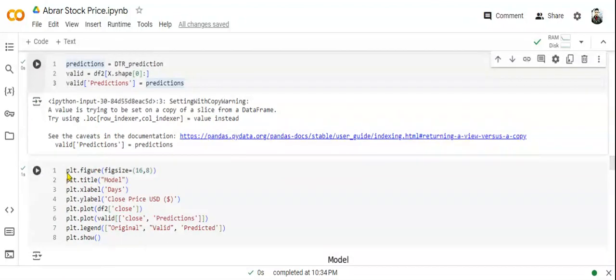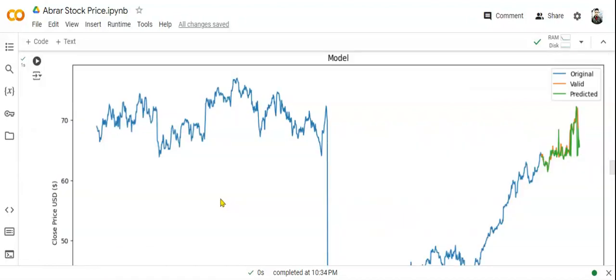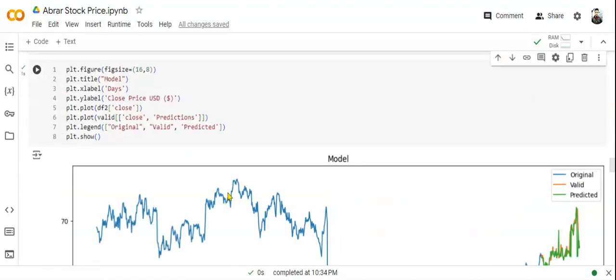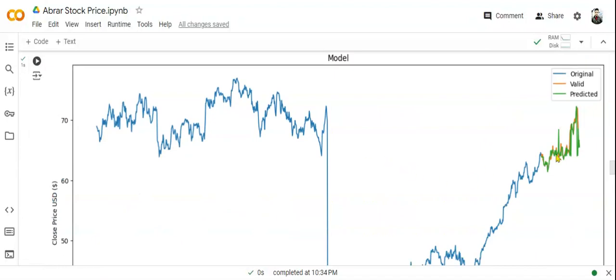We have plotted the visualization graph, titled as model, x label as days, y label as close price. So here we can see the visualization.